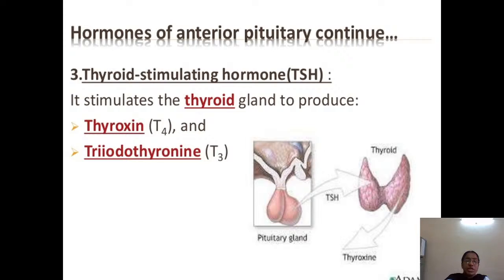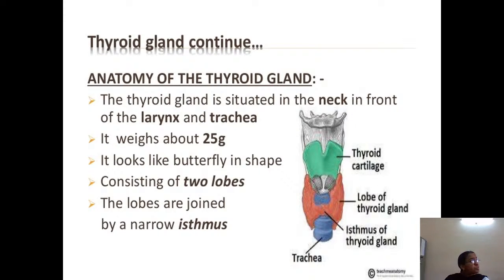These are the hormones which are produced from the thyroid gland. So when you see the anatomical features of the thyroid gland, where it is situated: this is the thyroid gland. It is situated in the neck, in front of the larynx and the trachea. This is the larynx; the other day we discussed the paired and unpaired cartilages. In front of the larynx and trachea, there is a butterfly shaped gland called the thyroid gland, which weighs about 25 grams.